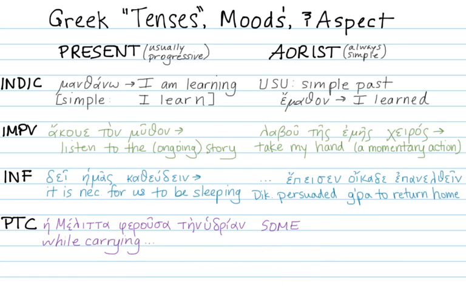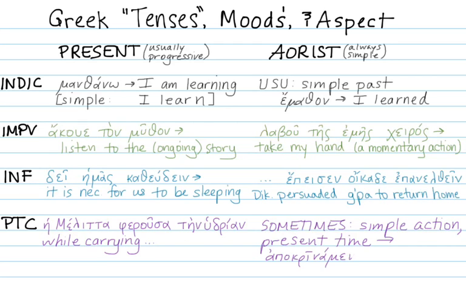Every once in a while it's just simple aspect, and maybe it's happening at the same time as the main verb. So the example here is apokrinomenos eipe, which is "answering thus, he said blah blah blah."